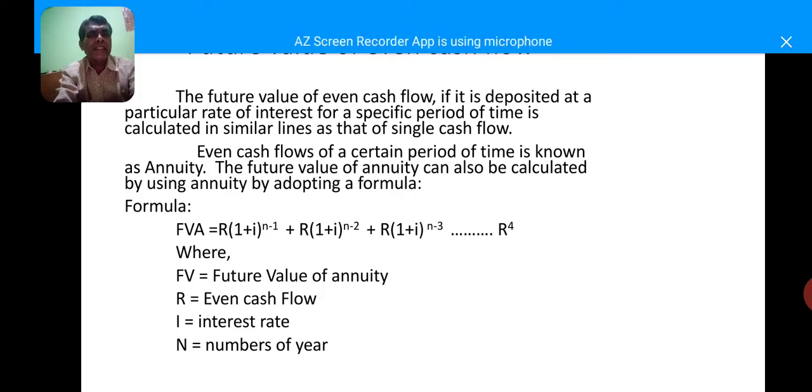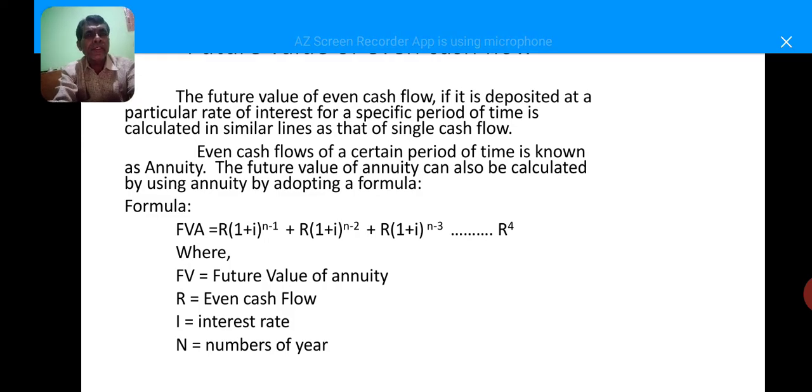In the same manner as the future value of single cash flow, you can calculate the future value of even cash flow.